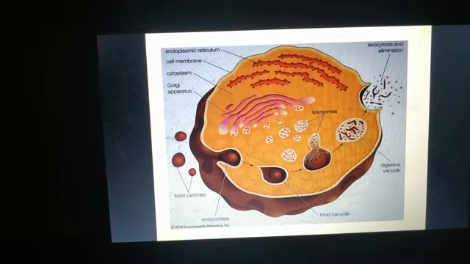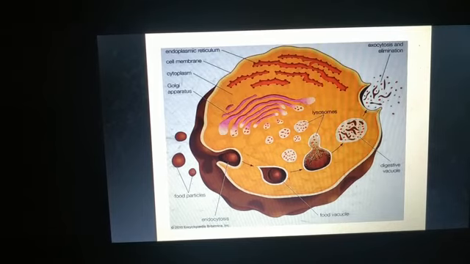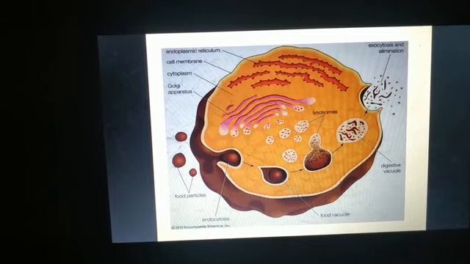And from this we can say that lysosomes are abundant in phagocytic cells as compared to non-phagocytic cells. So where phagocytic cells are more, these lysosomes are found there because they will help to digest that.